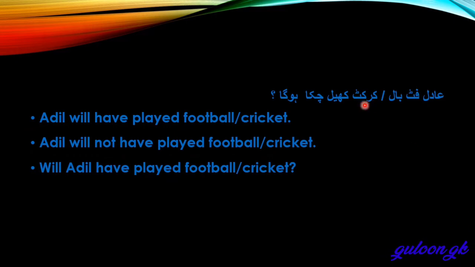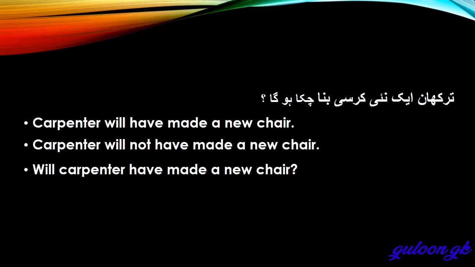Positive sentence, negative sentence, interrogative sentence. Adil football cricket खेल चुका होगा. Adil will have played football cricket. Adil won't or will not have played football cricket. Will Adil have played football cricket? Positive, negative, interrogative sentence. Tarkan एक नई कुर्सी बना चुका होगा. Carpenter will have made a new chair. Carpenter won't or will not have made a new chair. Will the carpenter have made a new chair?